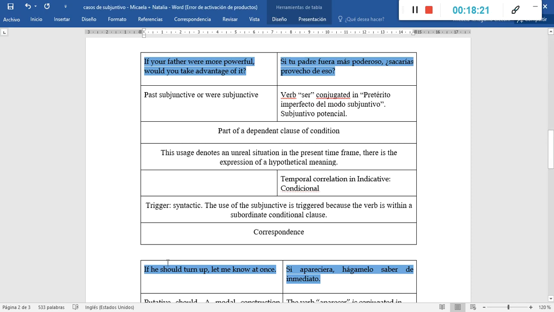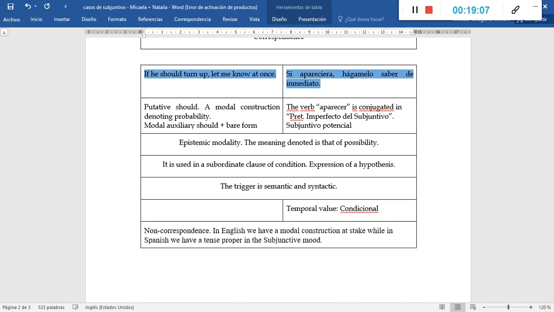In this case, we can relate the pretérito imperfecto del subjuntivo with condicional del modo indicativo. As regards the trigger, we can say that in this case the trigger is a syntactic one, because the use of the subjunctive in this case is triggered because the verb is part of a subordinate conditional clause. Again, this is an instance of correspondence, because we have verbs conjugated in the subjunctive mode in both English and Spanish.